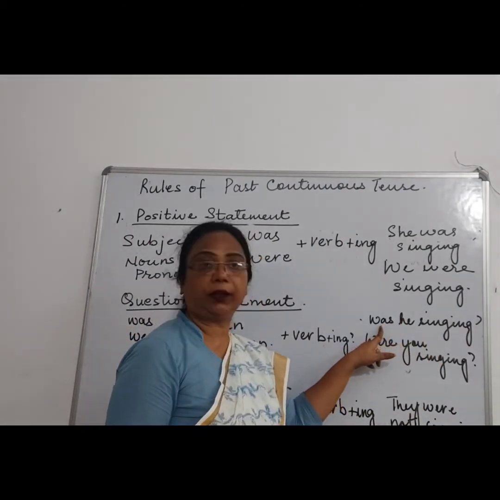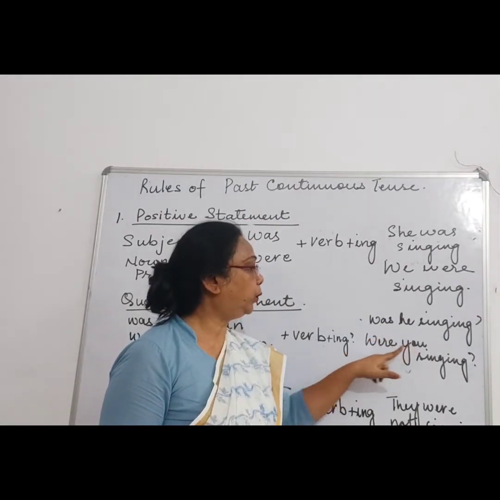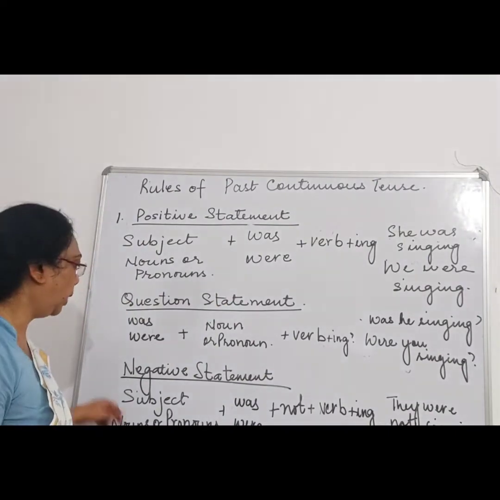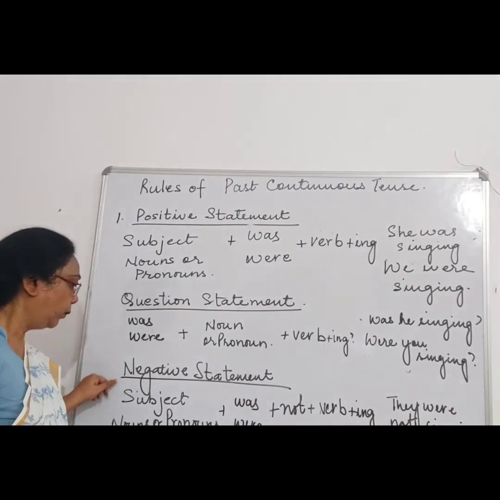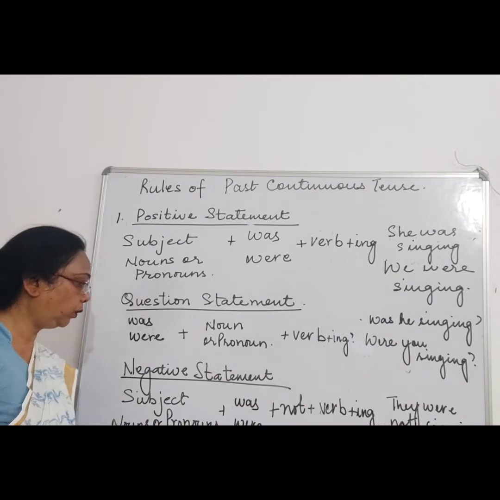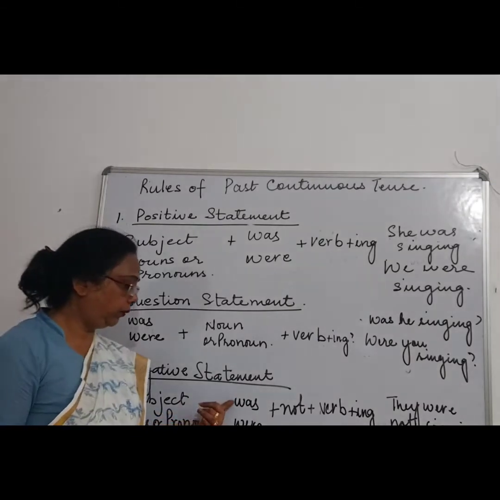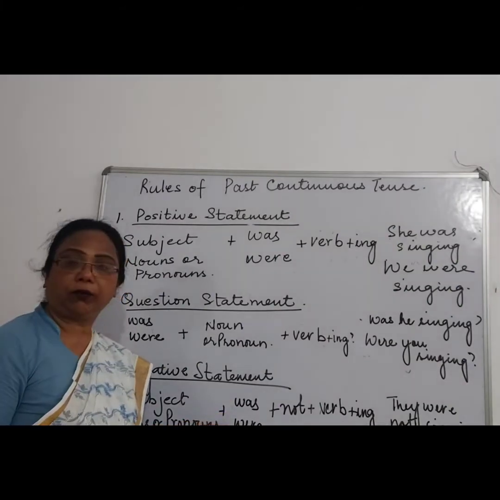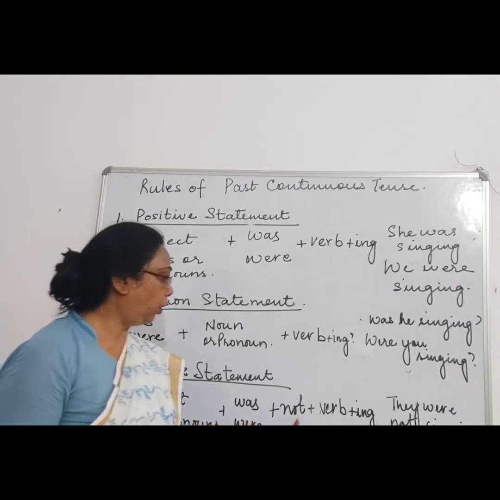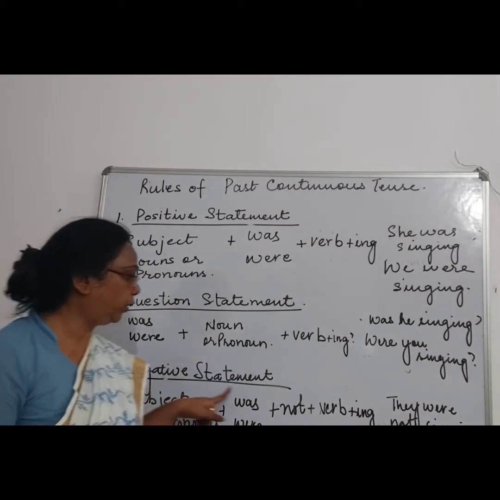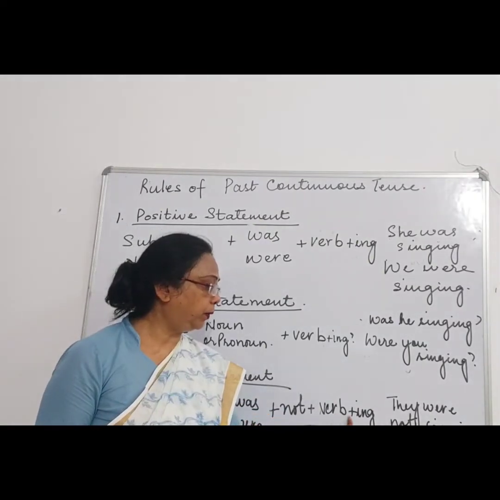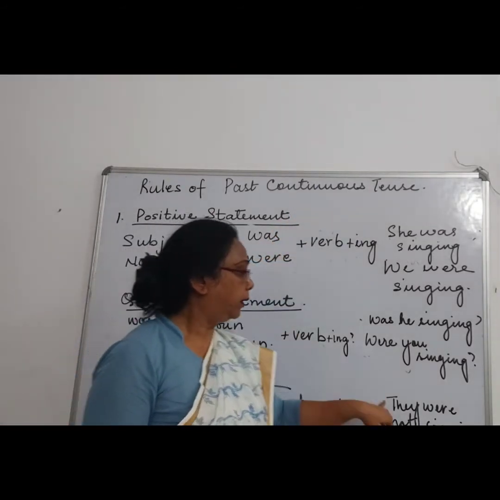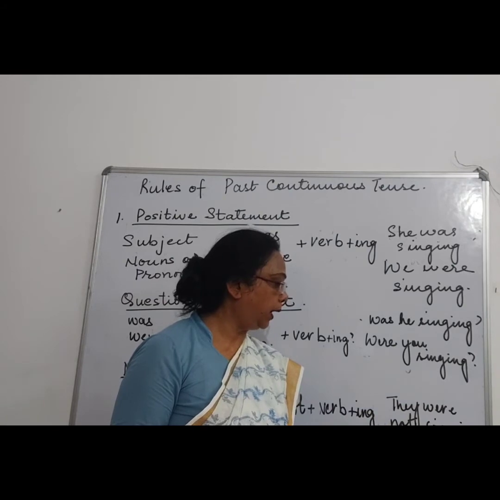He is singular, that is why we used was. You is plural, that is why we have used were, plus the question mark. Now for the negative sentence, when the subject is a noun or pronoun, again we will use the helping word, was for singular and were for plural, and then not. Why? Because to show a negative statement. Then with the verb we will be adding ing to show continuous tense, like they were not singing, I am not singing.